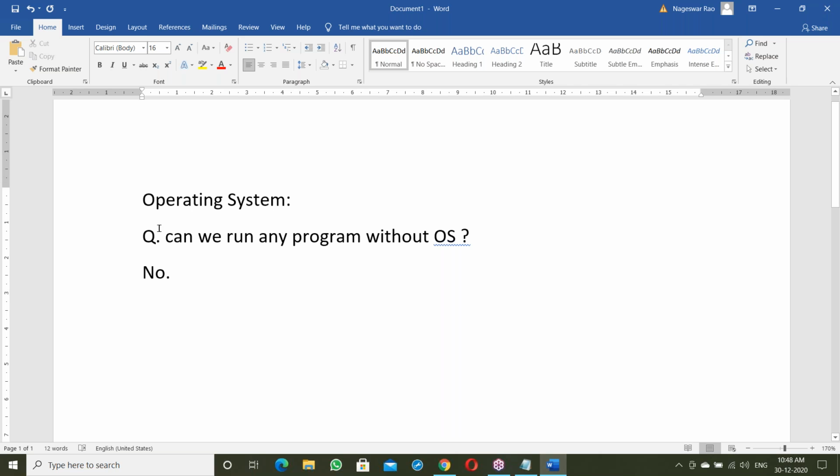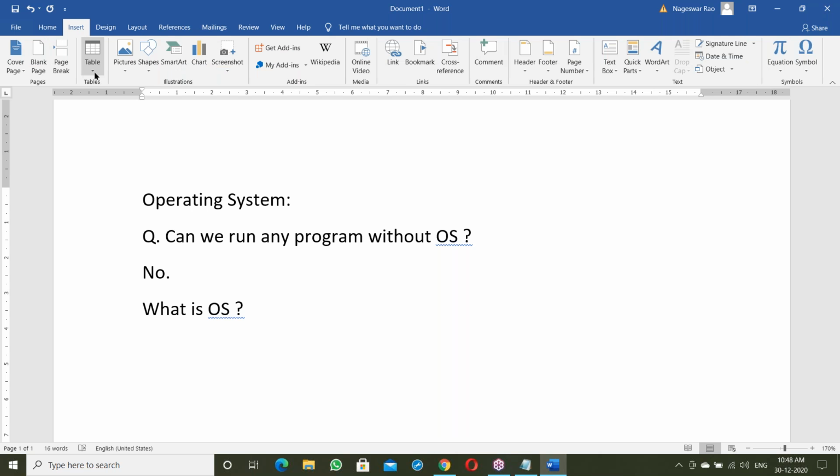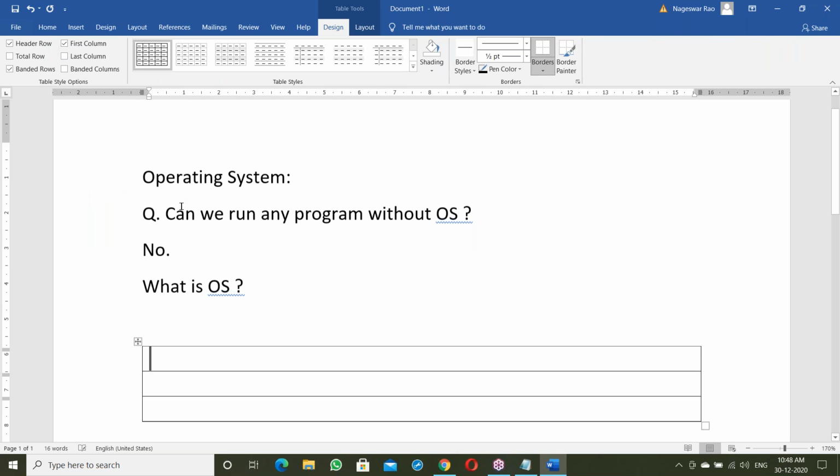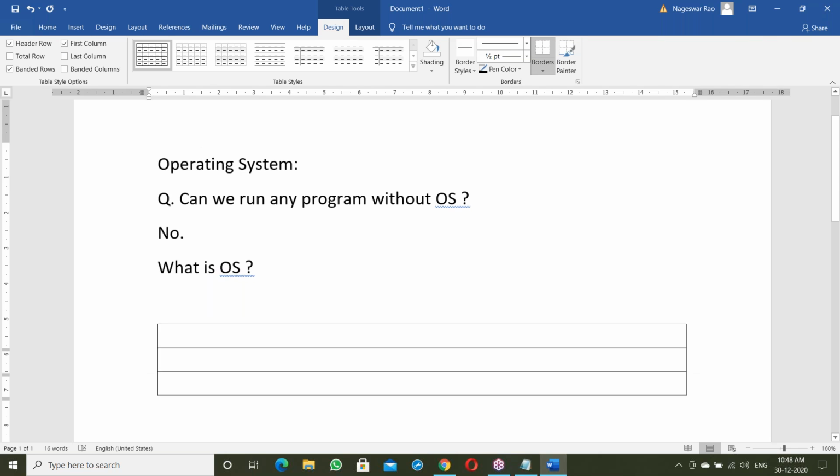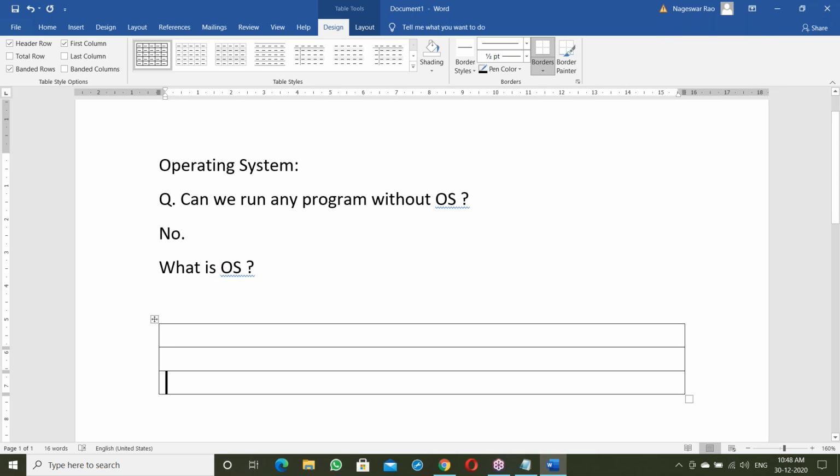Question is, can we run any program without OS? Answer is no, we can't run. OS is compulsorily required. So exactly what is OS now? Let us see. Try to understand this one very clearly. If you understand this one, then it's easy to understand Java features like platform independence.